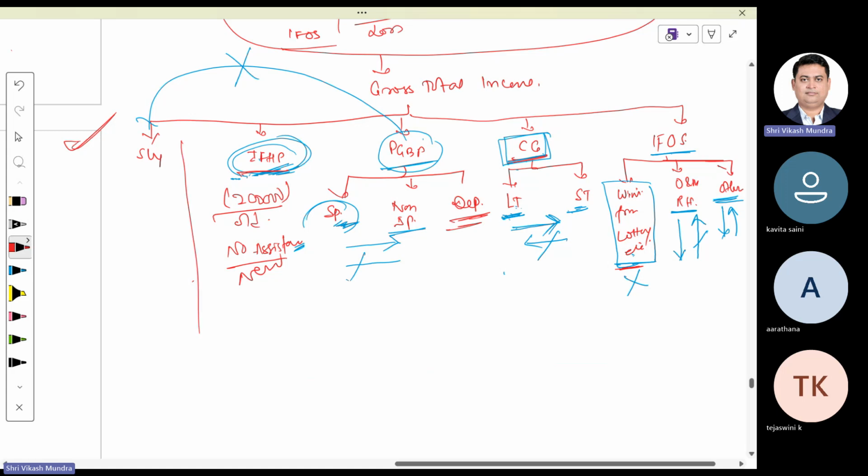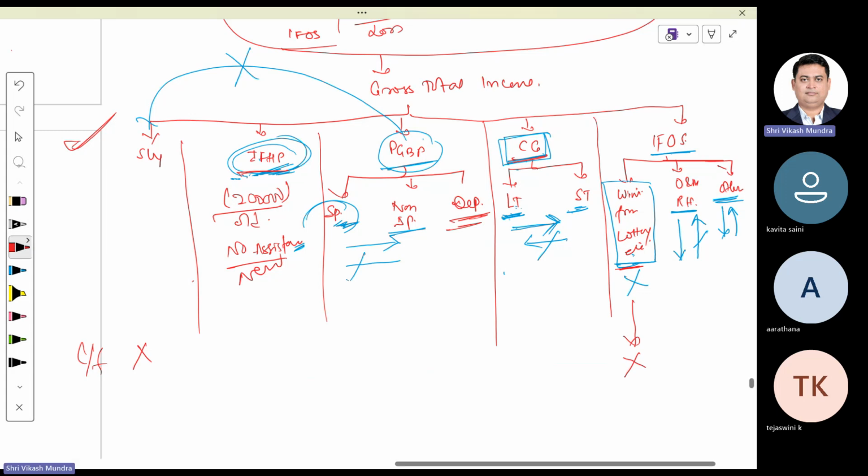Since there are no chances of losses here, the question of carry forward does not arise. Here, the question of losses is not there, so the chance of carry forward is not there.